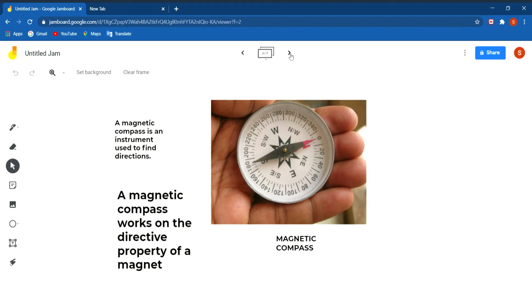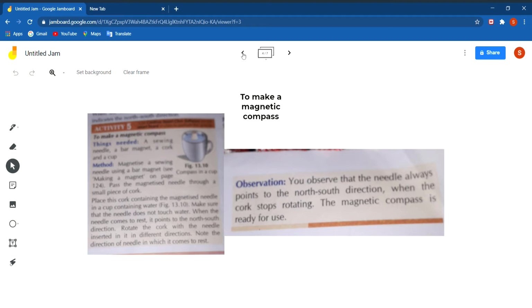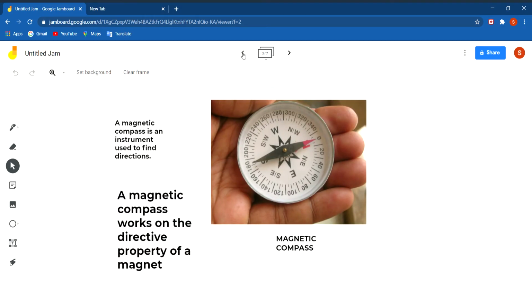And this magnetic compass works on the directive property of a magnet, because you have read that a magnet always rests in north-south direction. So the magnetic compass is of great use to travelers and navigators, as it tells the direction in which they are traveling.